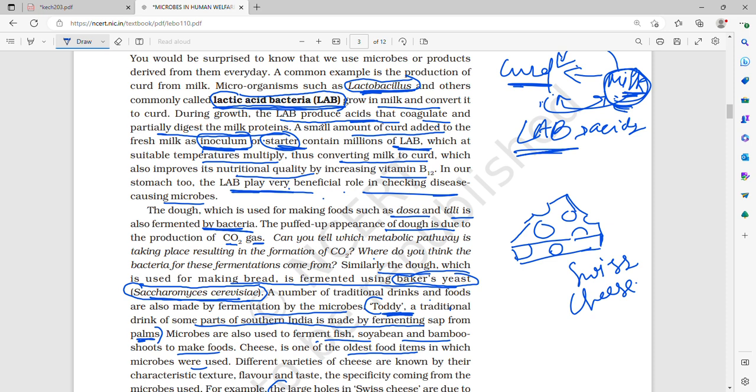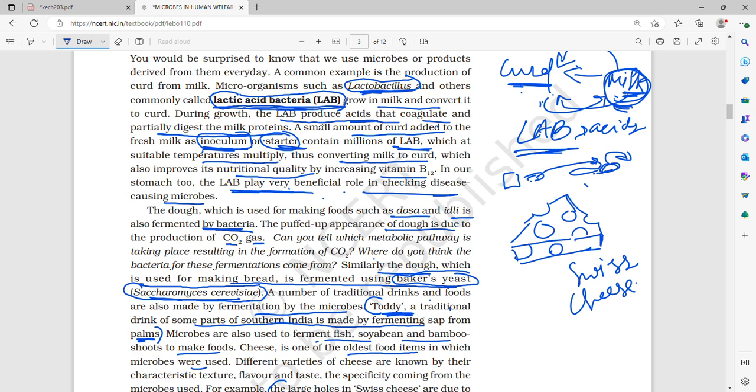If a small amount of curd is added to fresh milk as inoculum or starter, do you go and buy fresh curd every day? No, a lot of people do not do that. They buy milk regularly, and maybe twice a week they buy a small cup of curd. Then they take one or two spoons of curd, put it in the milk, and overnight the entire milk gets converted into curd.